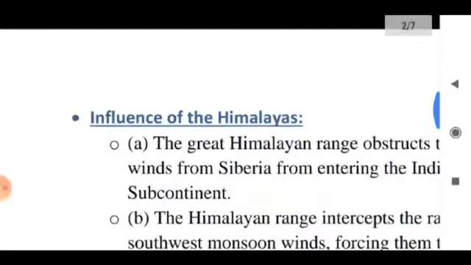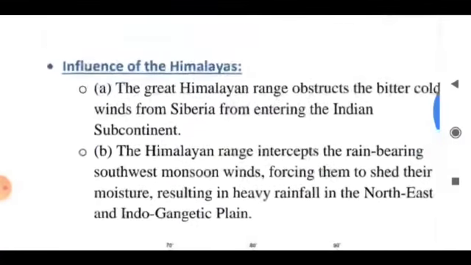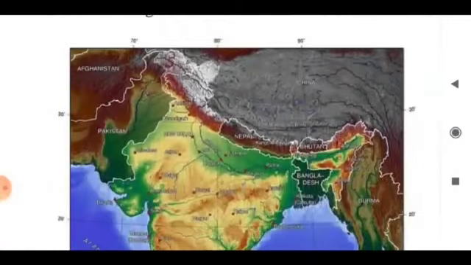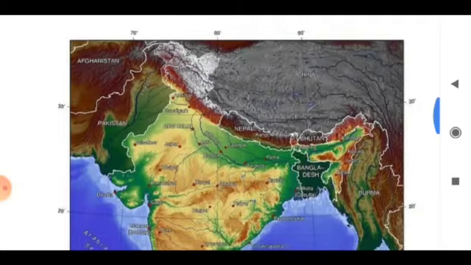Now come to the next point, that is the influence of Himalayas. The great Himalayan range obstructs the bitter cold winds coming from Siberia, and it obstructs the rain-bearing southwest monsoon winds also, forcing them to shed their moisture. As a result, heavy rainfall occurs in northeastern part of India and Indo-Gangetic plain. Altitude.